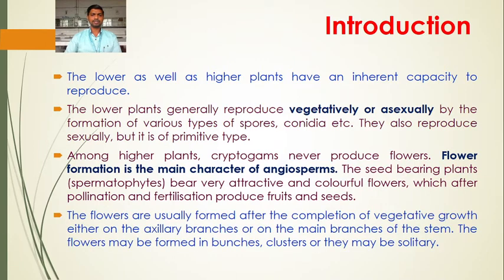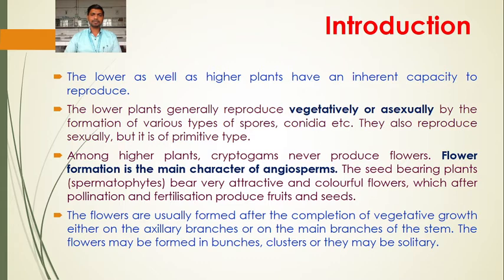The flowers are usually formed after completion of vegetative growth, either on the axillary branches or on the main branches of the stem. So when we sow the seed it germinates into the plumule and radicle and develops the primary structures like root, stem and leaves. So these root, stem and leaves, we say this is the vegetative growth of the plant.